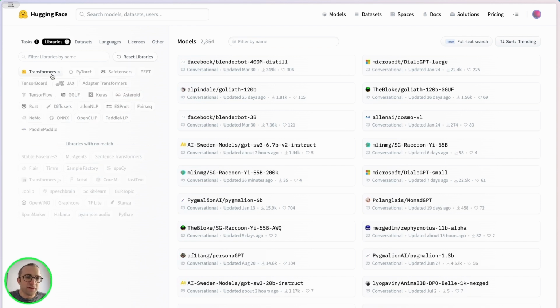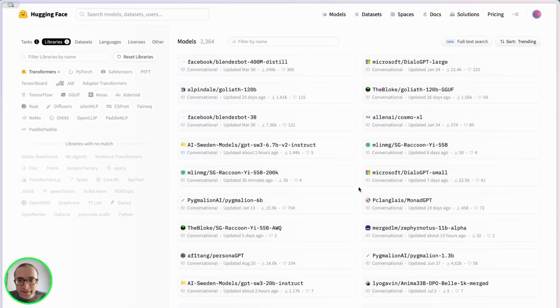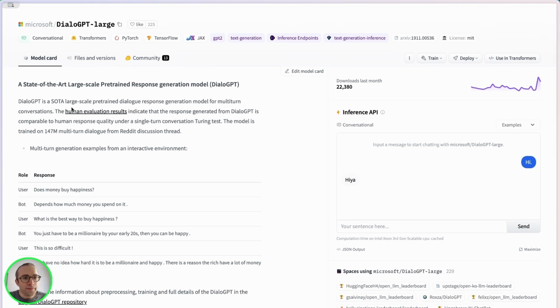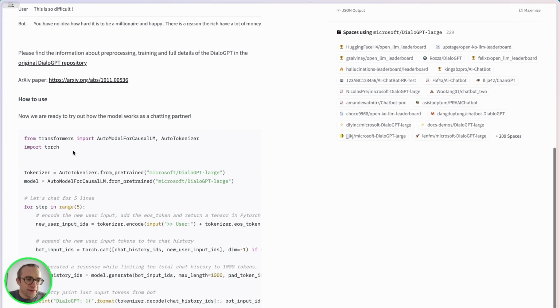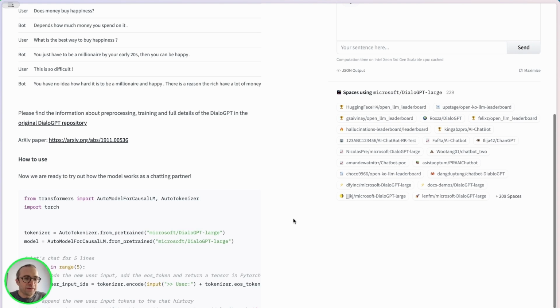For starters, let's pick transformers, and then we can sort here on the right side for trending or most downloads, and open one of these models, which will give us information about the model. Let's pick one that I know will work on my machine, because it's quite limited in memory. For example, we can pick Microsoft DialoGPT. This is a GPT-2 model, which is a smaller and older model, but here we have the model card, which basically explains how the model works, and more importantly, how to use it. So you have some snippets of code you can copy and paste on your computer and run the model.